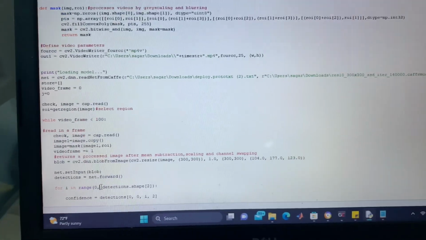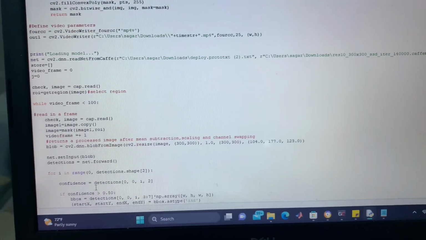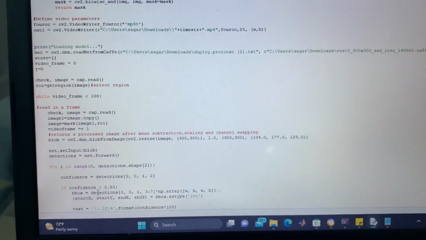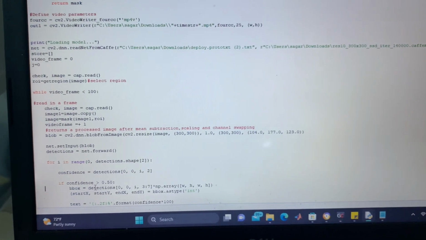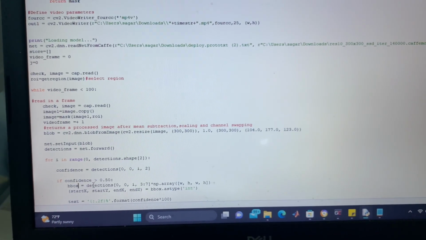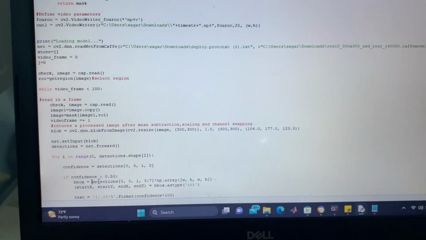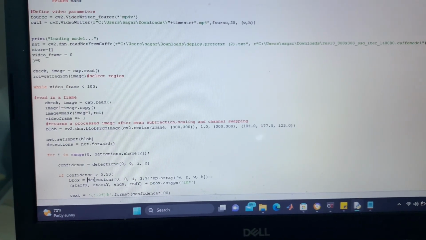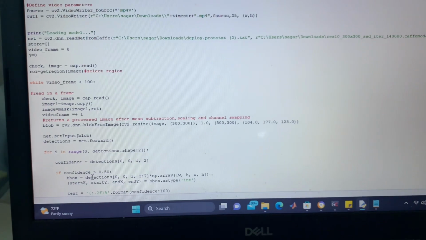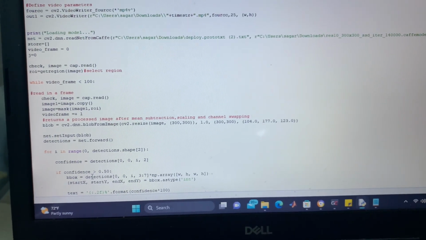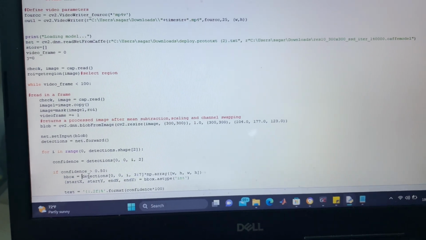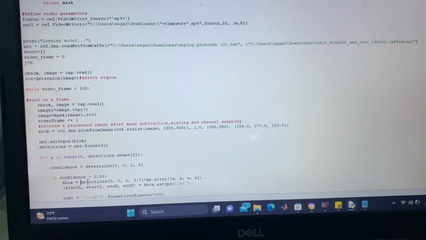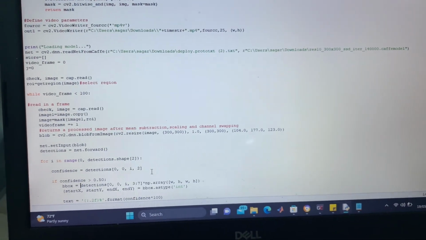Now we enter the loop in which we look at the detections. If our confidence is greater than 50%, we determine that as a detection, meaning that the face has been detected. So if there's a greater than 50% match of the features from the face entering the region to those in these files, then it's going to detect.